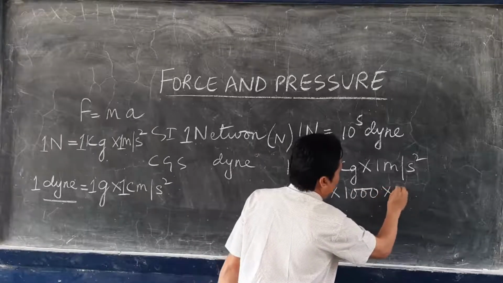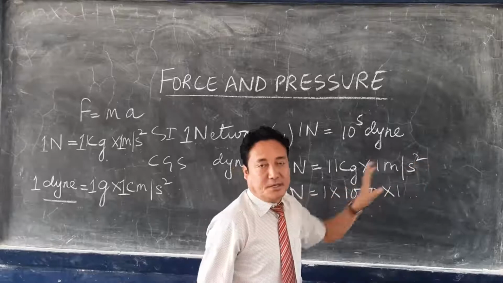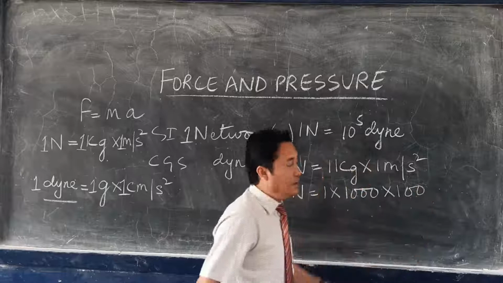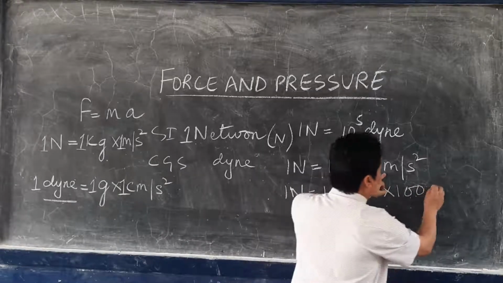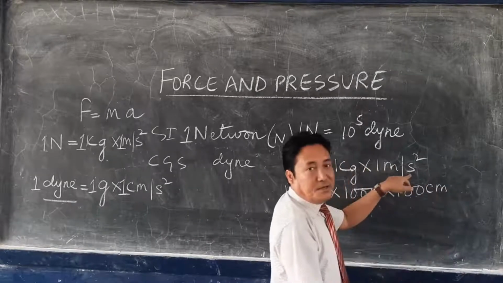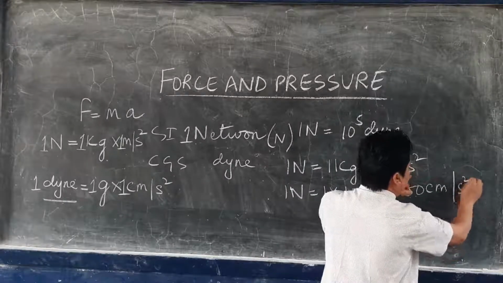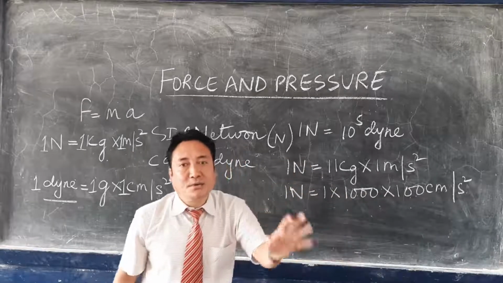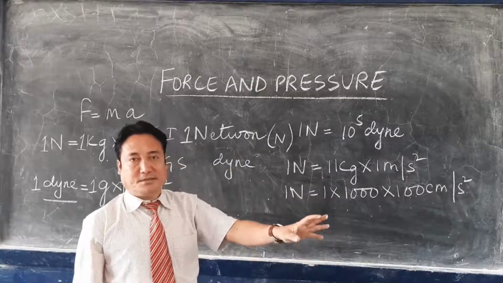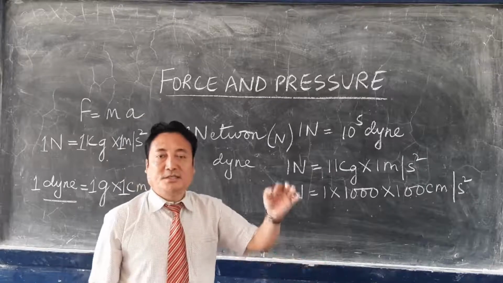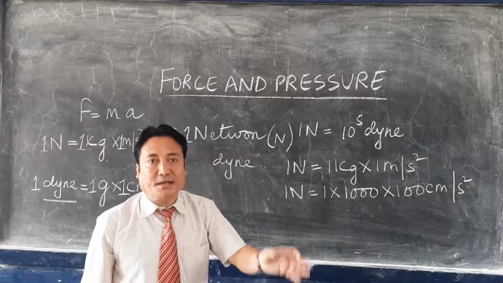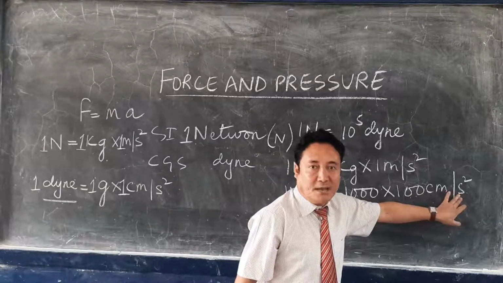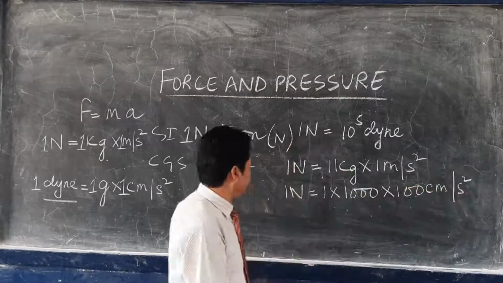Then convert this meter into centimeter. To convert meter into centimeter, I will multiply by 100 here. 100 centimeter makes 1 meter. And the seconds will remain the same. Time will remain the same both in CGS unit as well as SI unit. In SI unit, the time will remain in seconds. The time will not change. In CGS unit also, the time will be in second, and in SI unit also the time will remain in second. So no need to change time. It remains as it is in second.